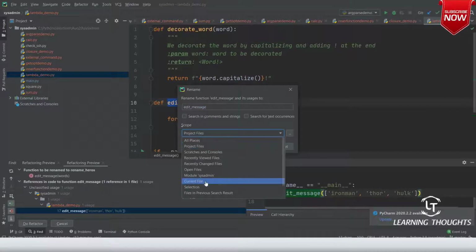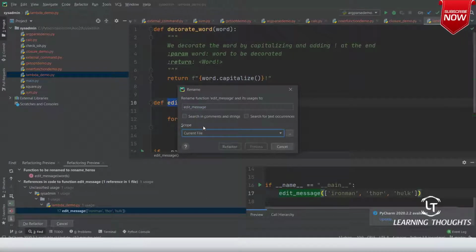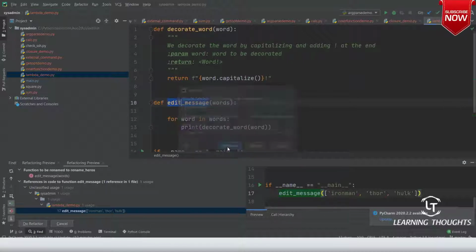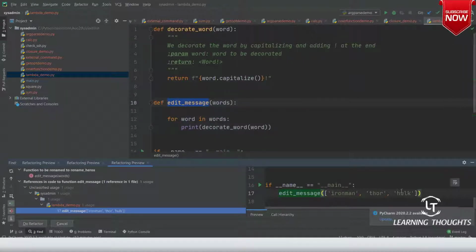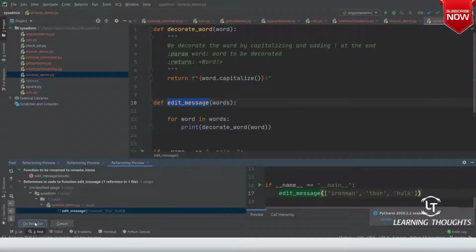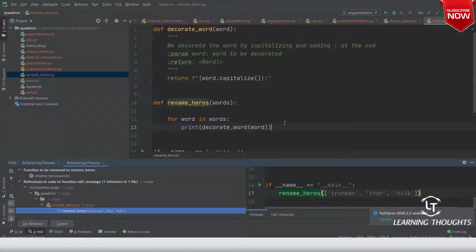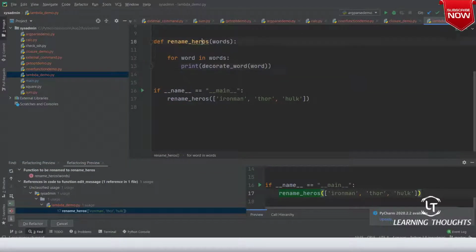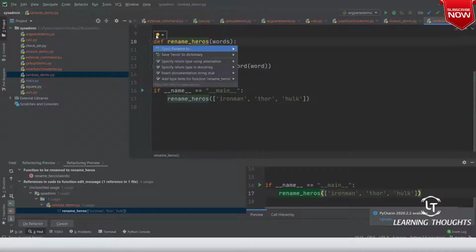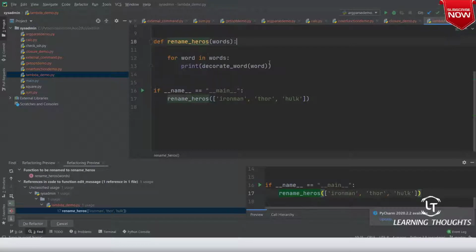It is searching the whole project, that is where it has messed up. Rename to rename_heroes, refactor. Over here there is a typo, that is fine.